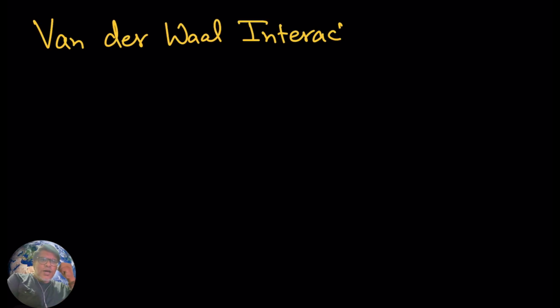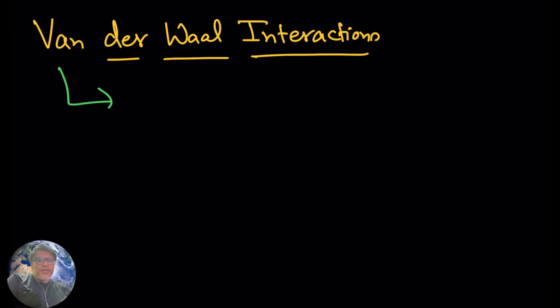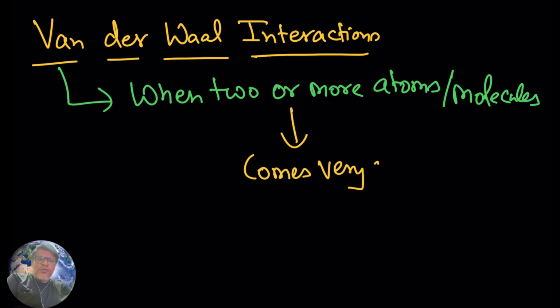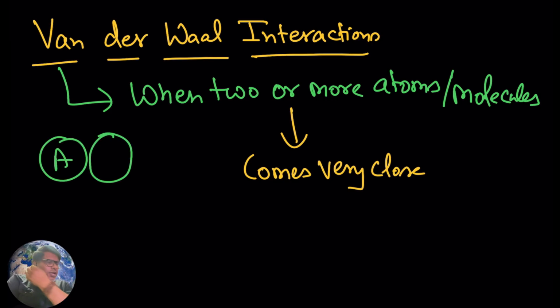Now we are going to discuss another interaction, that is van der Waals interaction. When two or more atoms or molecules come very close to each other, you are going to see the formation of van der Waals interaction.